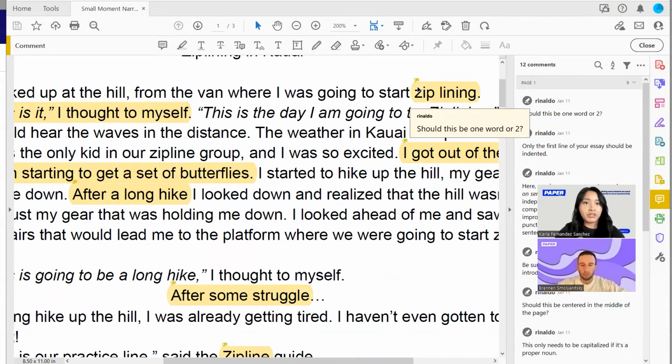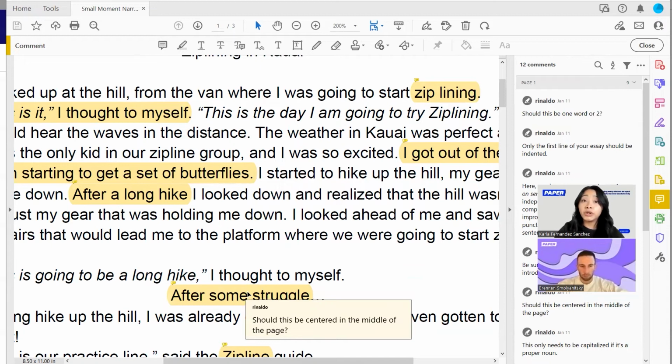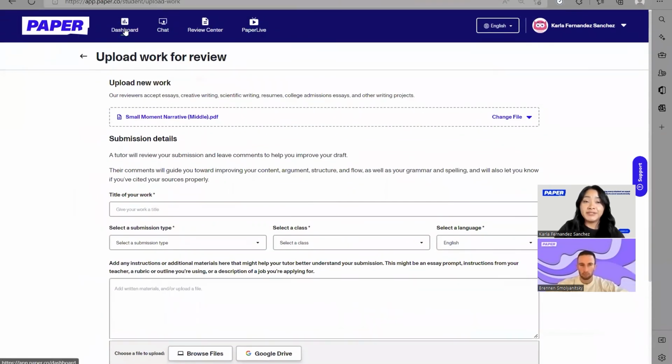So here, the tutors are going to provide comments in terms of grammar, structure, content, thesis, all aspects of writing. So students can definitely keep these in mind and go back to their work, make revisions, and then submit for a grade. Alrighty, so that is Review Center.